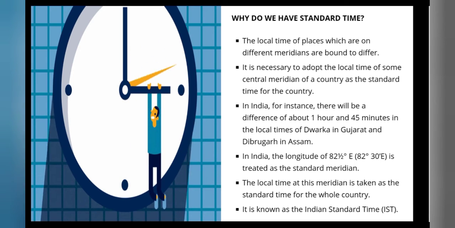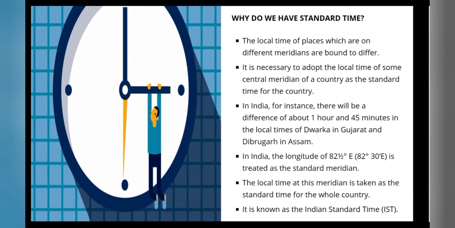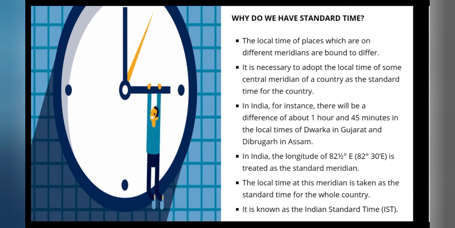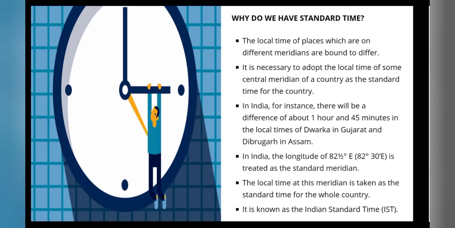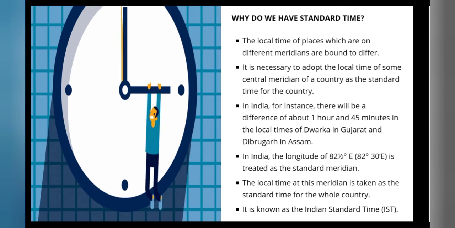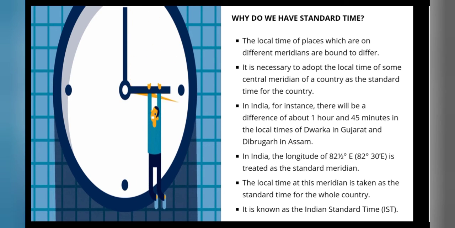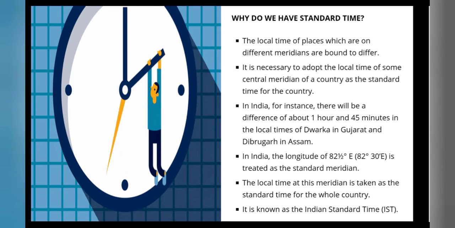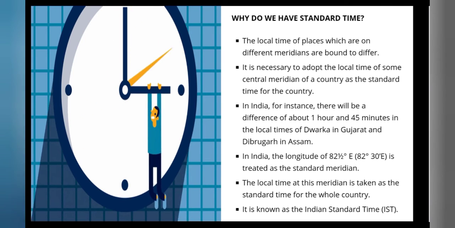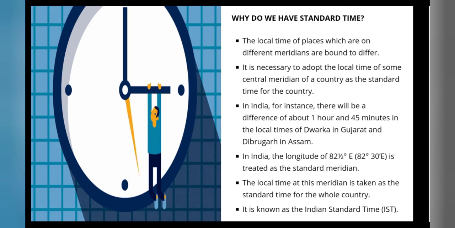Now, why do we have standard time? Places located on a meridian of longitude have the same time. It is called local time. The time at a meridian of longitude differs from the time of another meridian of longitude by 4 minutes, either less by 4 minutes or more by 4 minutes.